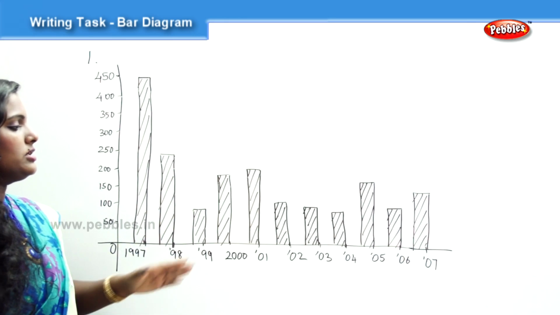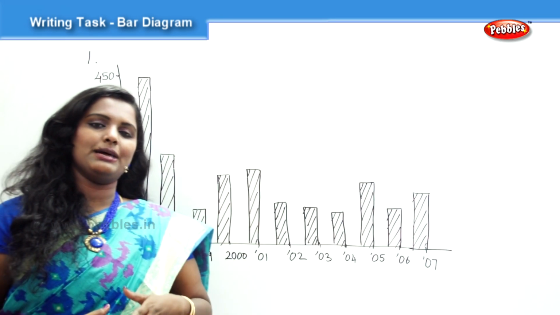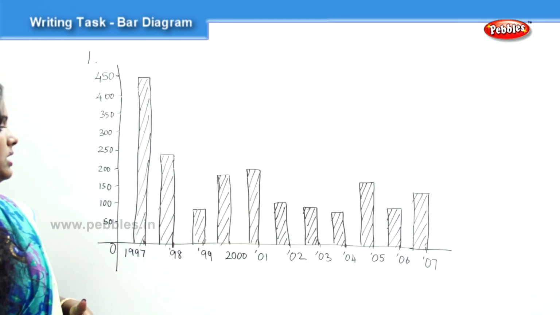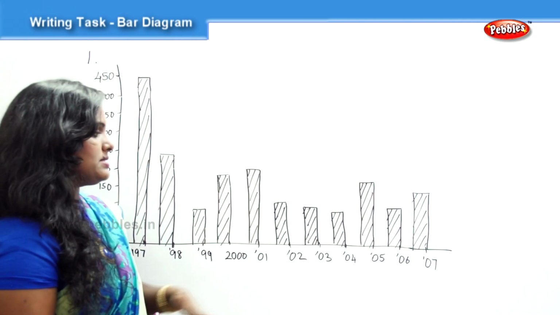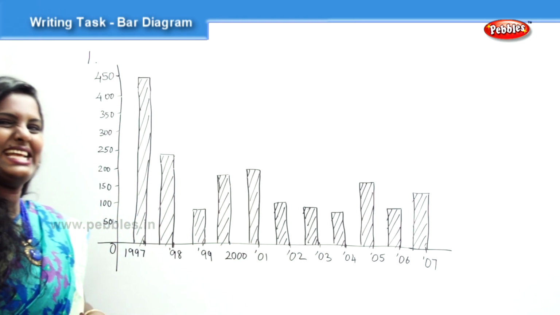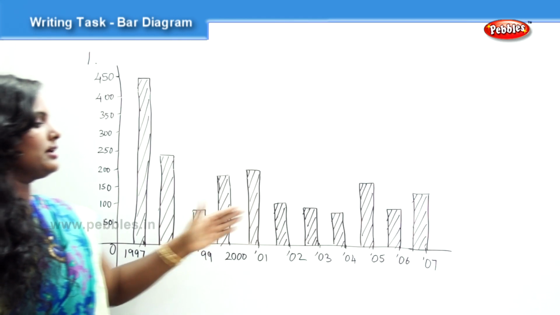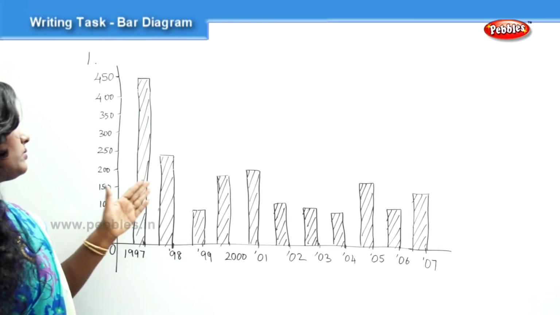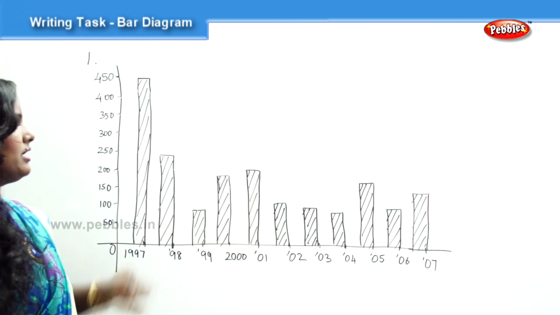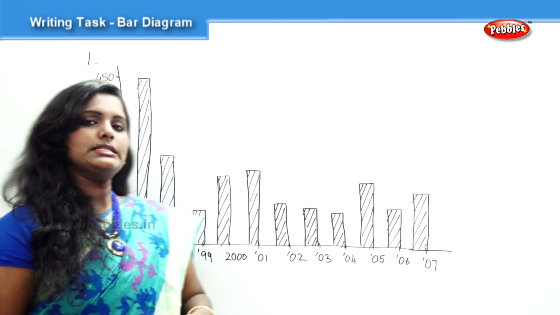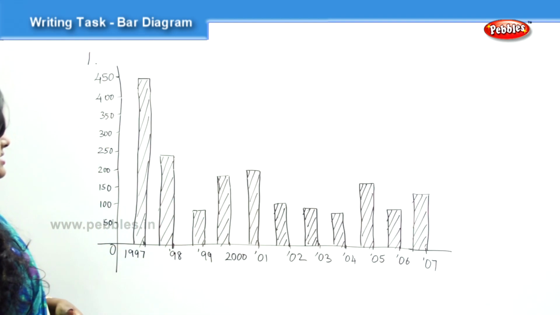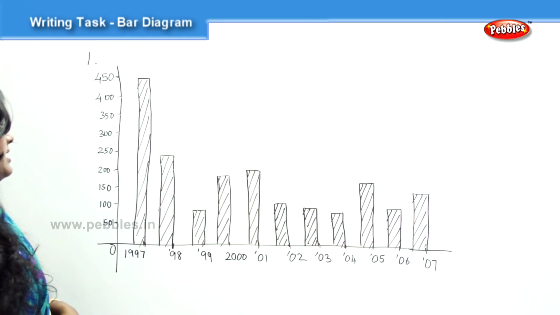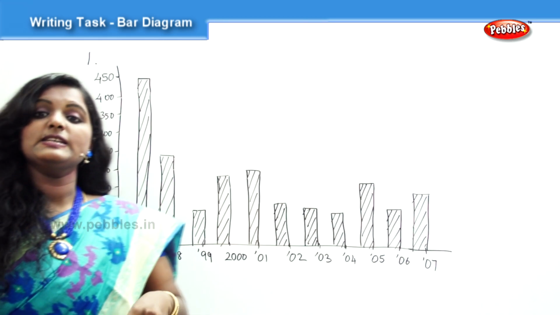And then from 2002 there has been a steep decline in the number of hacking attempts, where in 2002 it's a little above 100 times, and 2003 is almost about 100 times, and in the year 2004 it's just about 80 times being hacked. And coming again to 2005, with the advance in technology, it again shoots up to around 180 times in that particular year, and then drops down to around 110 times in the year 2006, and then finally in the year 2007 it again finds a steep rise to around 170 times.